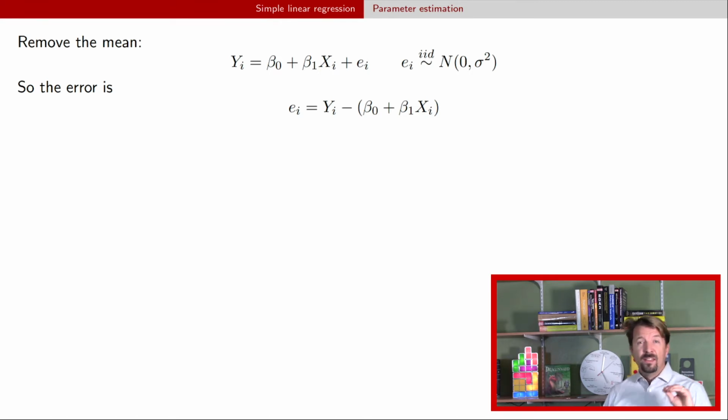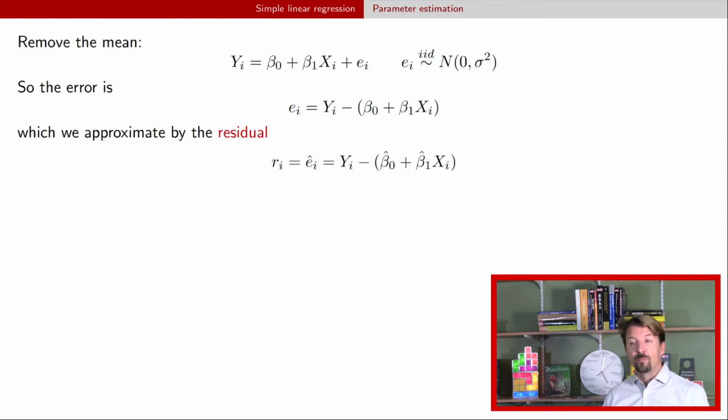And now the ei are the true errors, and we can only calculate those if we know the true values for the line. That is, we know the true intercept and we know the true slope. That is, we know beta naught, and we know beta 1. Of course, we don't know these, which is the whole reason that we're doing the study. And so what we're going to do instead is, in a second, get estimated values for beta naught and beta 1, and we're going to plug those in.